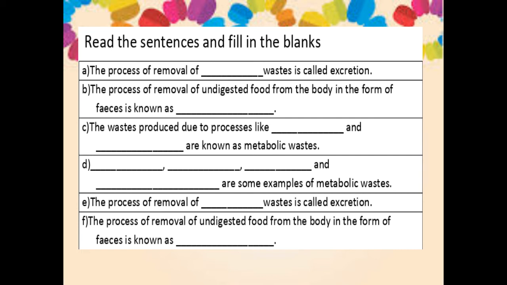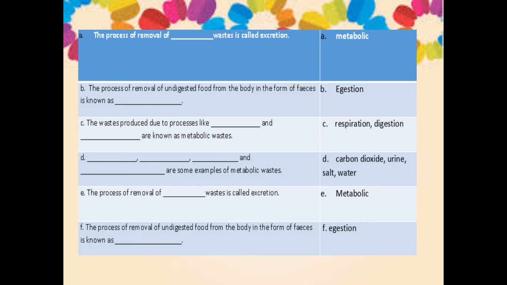So dash, dash, dash and dash are some examples of metabolic waste. What might be the examples for metabolic waste? Yes, carbon dioxide, urea, salt and water. Then the process of removal of metabolic waste is called excretion. Once again, the question is repeating. Don't bother about that. Then here are your answers.